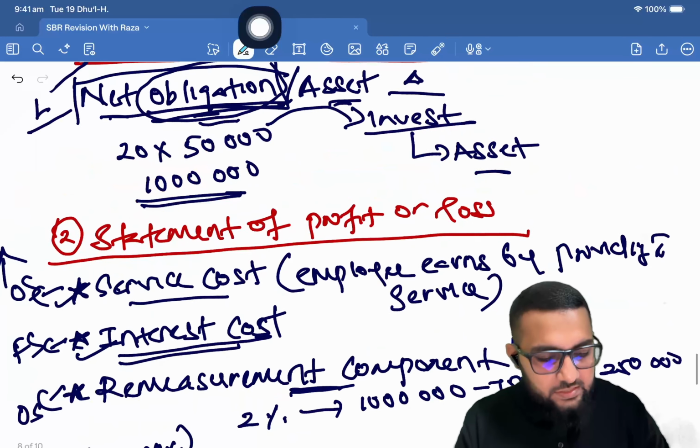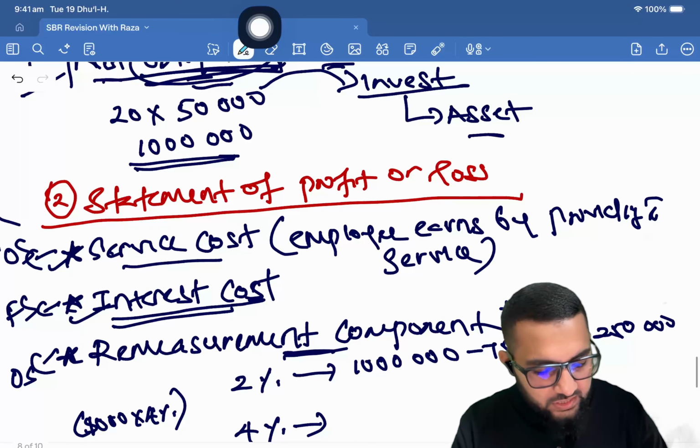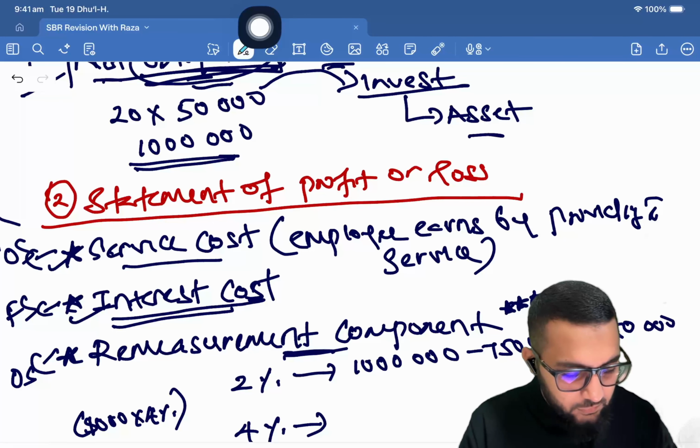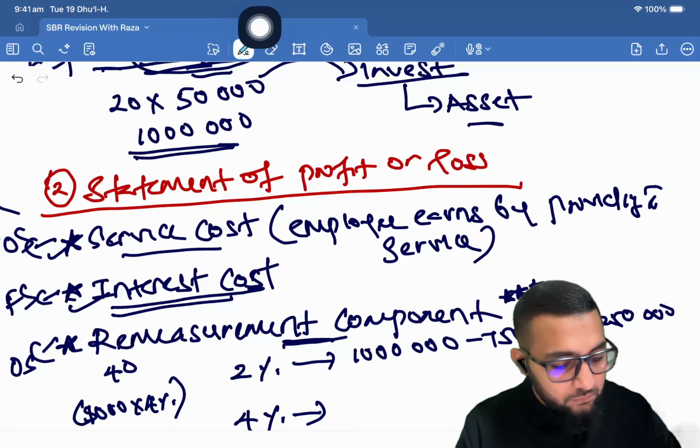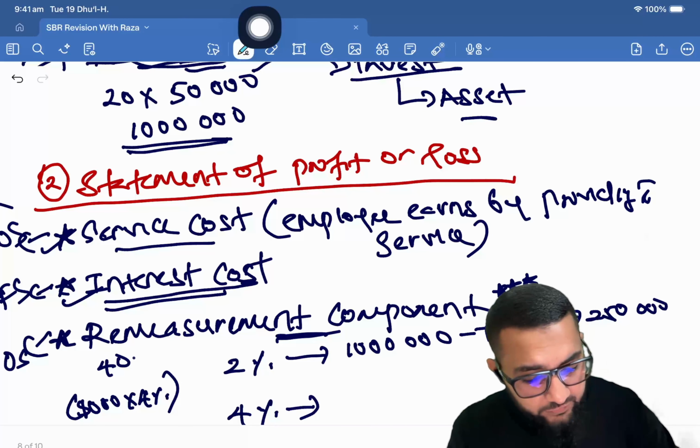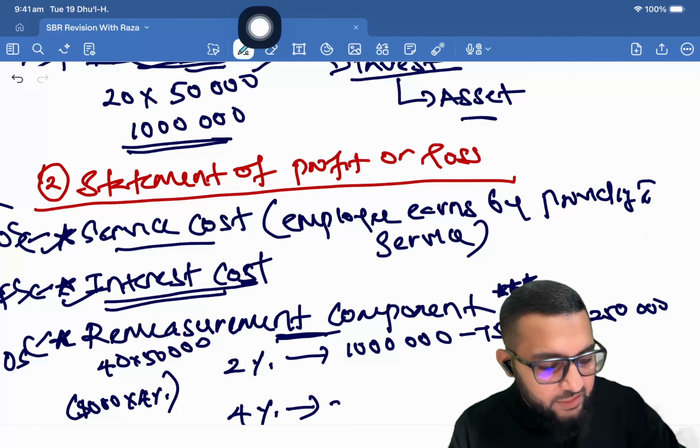40 staff into 4%, that is 40 staff. Okay, 40 staff in total. Right? Now 40 staff into 50,000. Now the closing liability becomes 2 million.